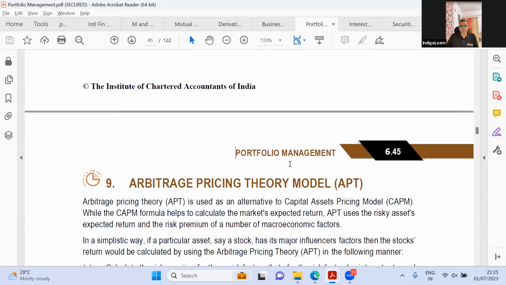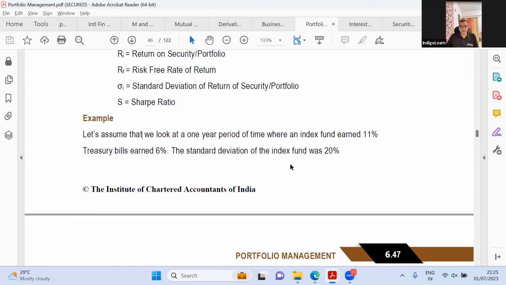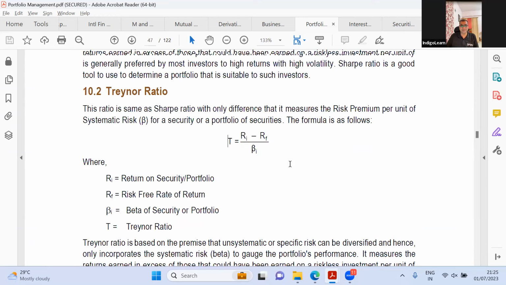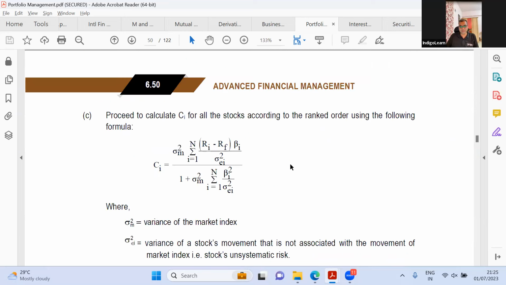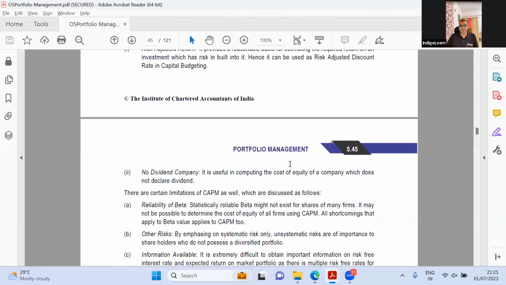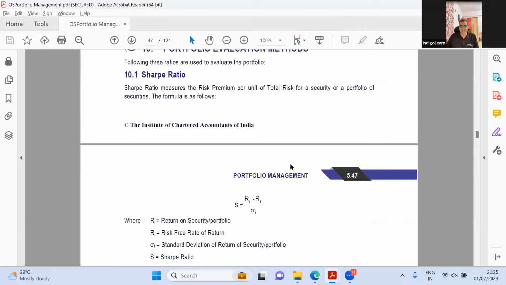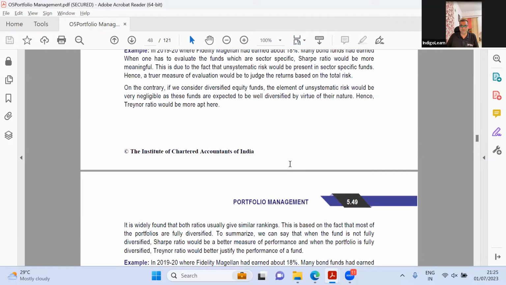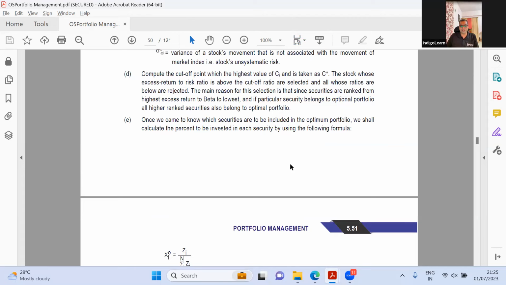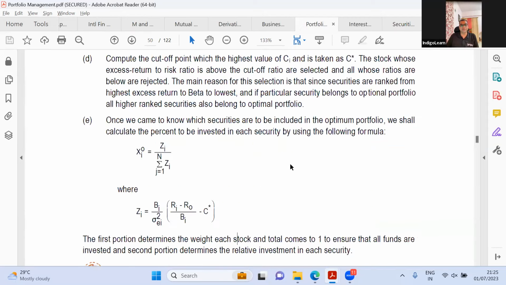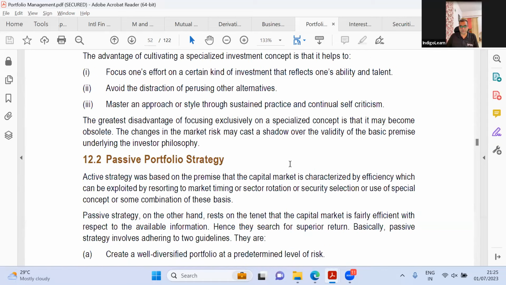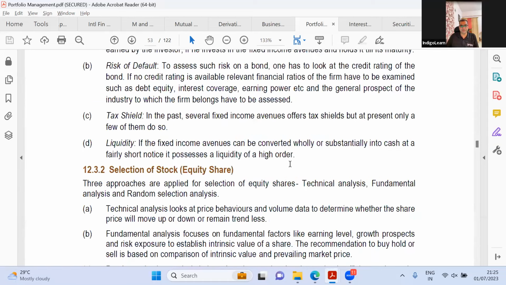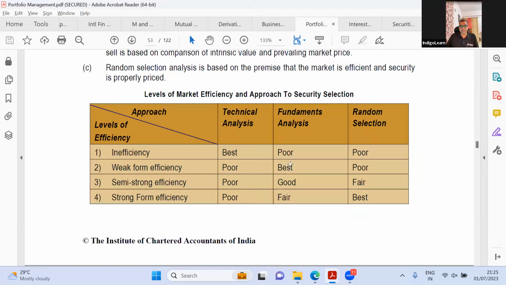Let us scroll down further. Is there any change? There is this one very bad topic. I was hoping they would have removed it. Sharpe's optimal portfolio. This is a useless thing. They've never asked it, but I would actually call it idiotic to teach it because it's way too large, and I don't see any reason why or how anyone will even remember this. Anyway, coming back to the next part, they have explained portfolio revision and rebalancing, which is 54. Yeah, so it is pretty much the same thing.